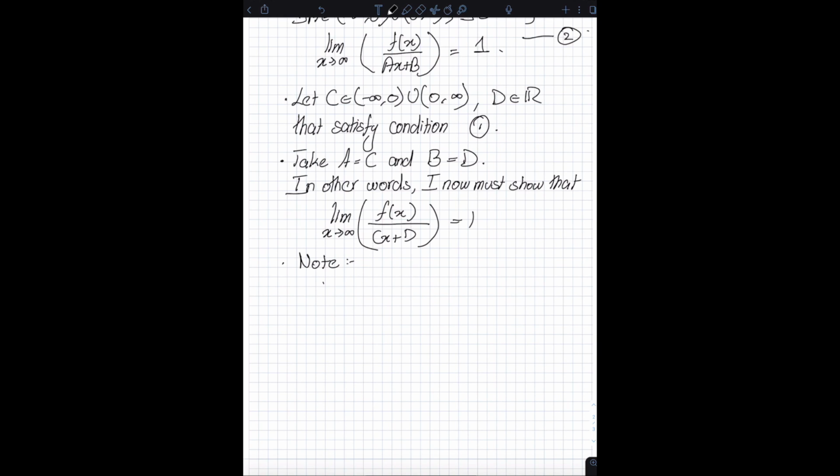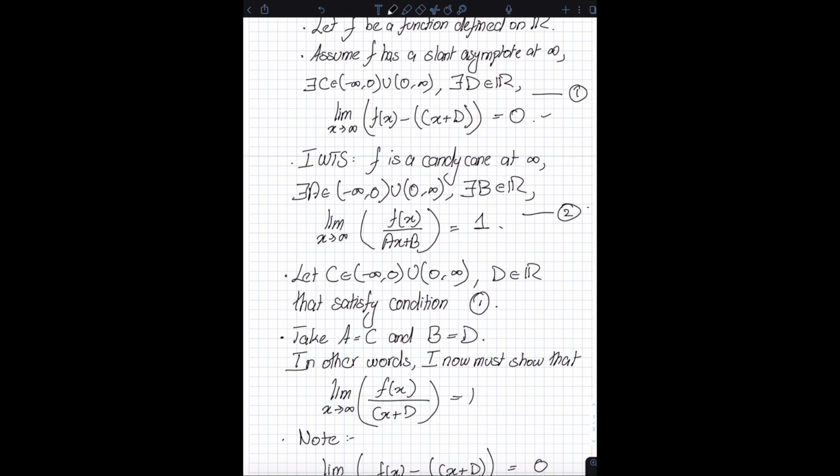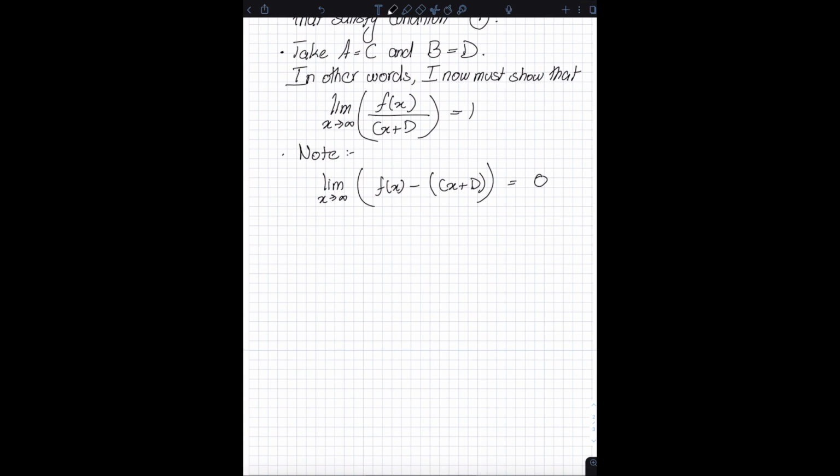Note that I already know that limit as x approaches infinity of f of x minus (cx plus d) is equal to 0. This just follows from the fact that f of x has a slant asymptote. So I'm just reusing that over here.